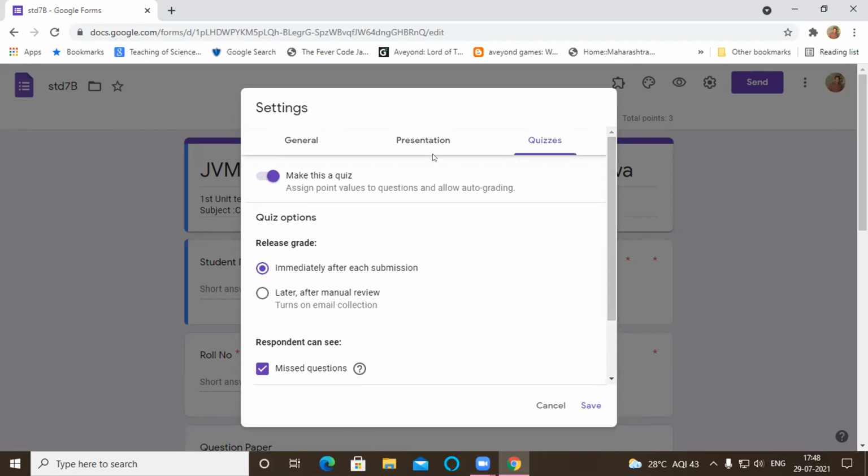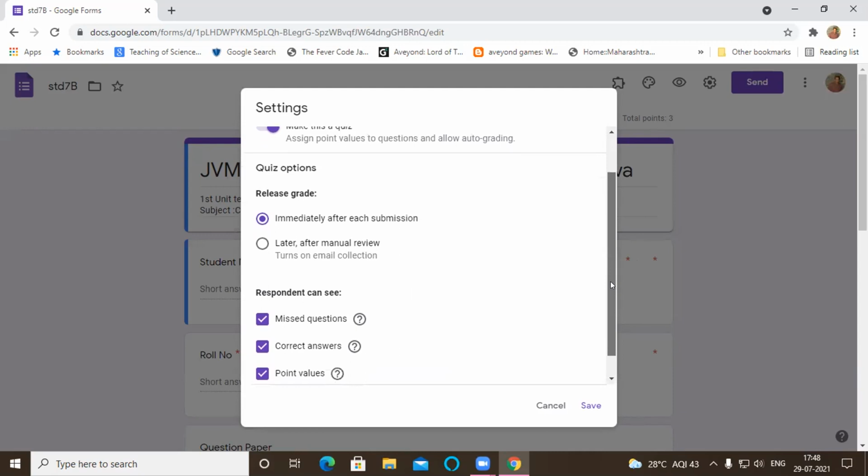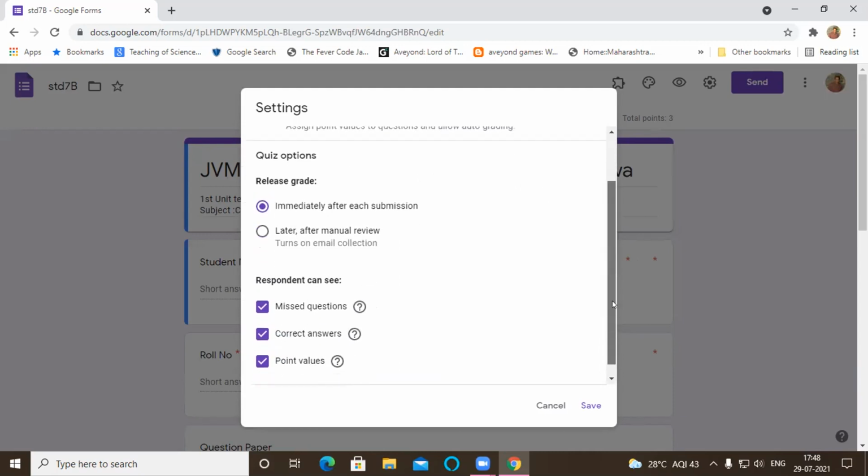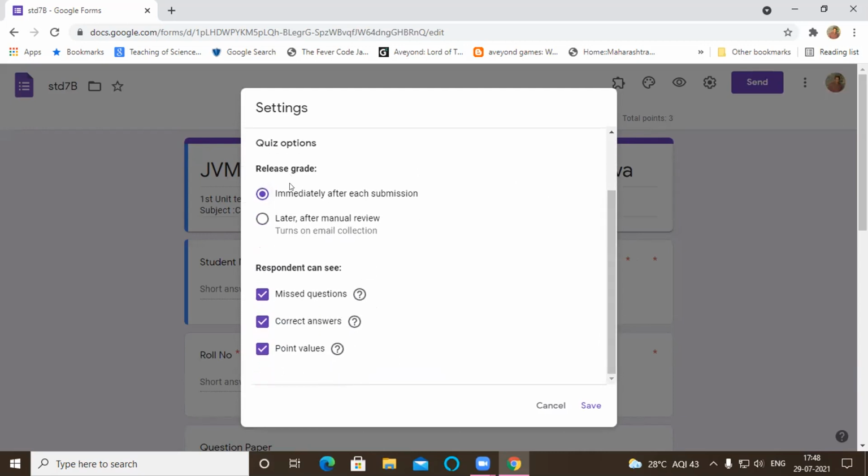If you designed it as a form and you have to convert the form into a quiz, you have to check this checkbox to make it a quiz. If you directly create a quiz, this option is already enabled. Now, for release grade, you have to select the option later, after manual review. When you click this, Google automatically adds one more field for email collection.